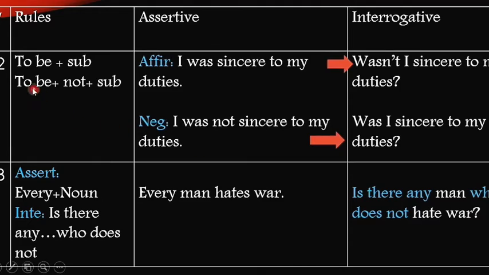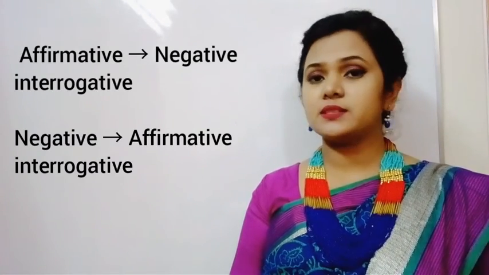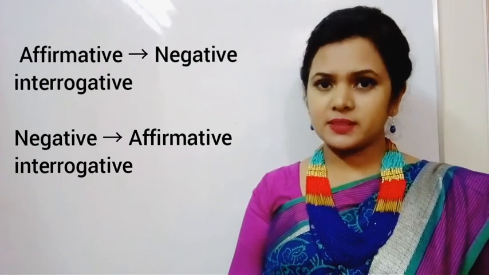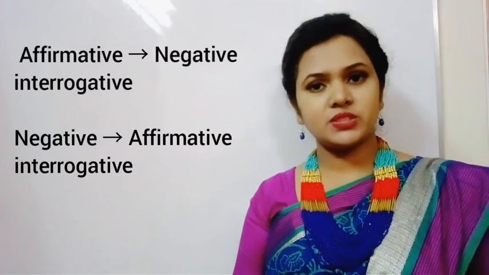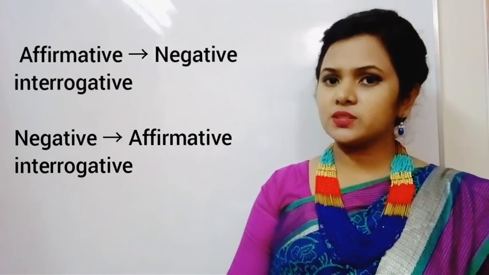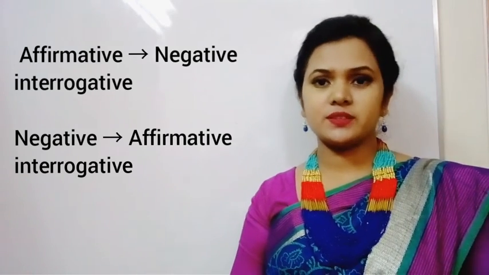Number 2 says, transforming an assertive sentence into an interrogative one. The first and foremost information that we have to keep in our mind is that there are also affirmative and negative forms in interrogative sentences. So, when you are asked to change an assertive sentence into an interrogative one, you should check whether the assertive sentence is affirmative or negative. If it is affirmative, then changing it into an interrogative one, the sentence will be changed into a negative interrogative. And if the assertive sentence is in negative form, then it will be changed into an affirmative interrogative sentence.